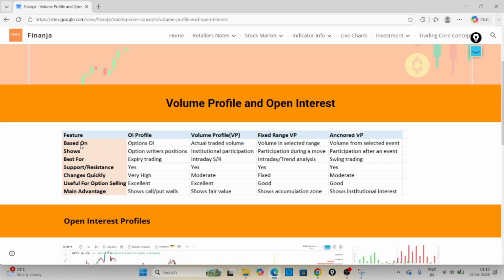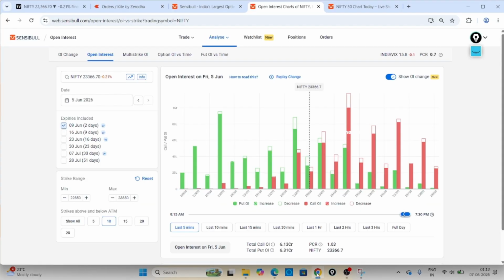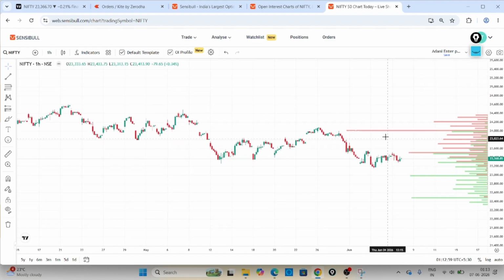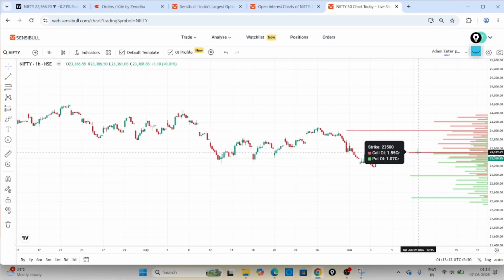So the OI profile is based on option open interest, and it shows option writer positions. Already I have shown you where the big option writers are in the market. You can see it here. If you zoom in, there are around 24,000 call writers or more. That means they are betting the market is bearish and going down from here. Also at 23,500, there are 1.55 crore call writers, and at the same strike price around 1.7 crore put writers also.